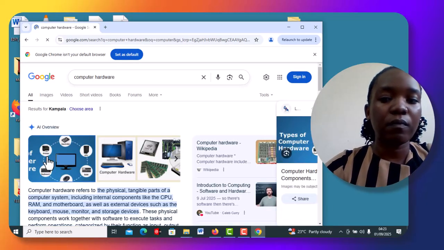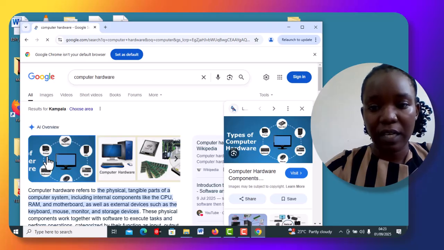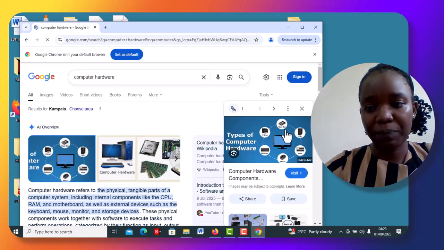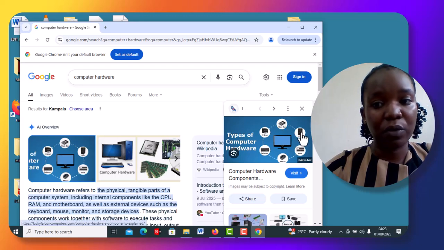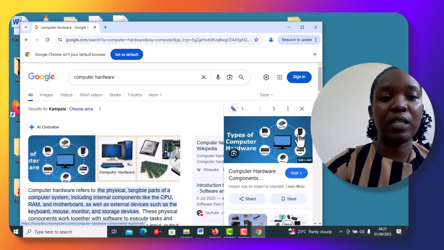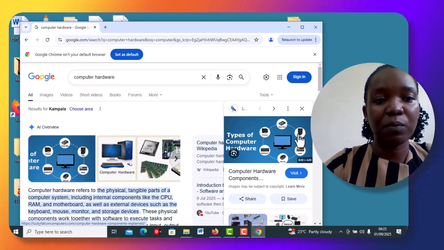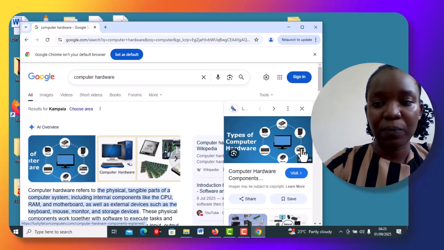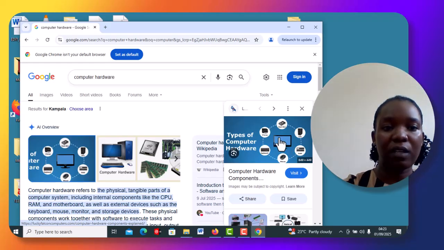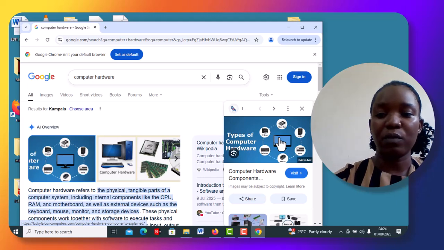So when we are looking at computer hardware, there are very many. We have the CPU. The CPU is the one that processes. It is always close to the desktop computer, but if you're using a laptop it has an inbuilt CPU. Then we have a mouse. Then we have a monitor. This is a monitor for a desktop computer, but for someone who is using a laptop, the monitor is this big screen in front of you. Then we have keyboard. We have printer.